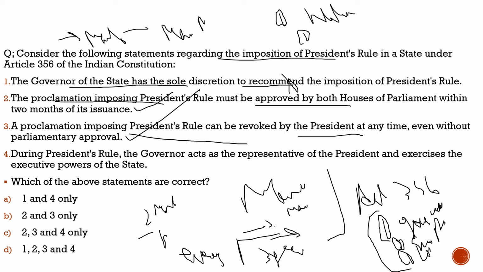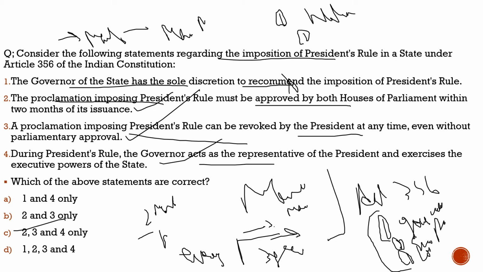Fourth statement, during presidential rule, the governor acts as a representative of the president and exercises the executive powers of the state. 100% correct. So with respect to this question, the correct statements are statement 2, statement 3, and statement 4. And from the code given below, the correct code would be option C. With this, I hope you had understood the basic idea about the presidential rule.